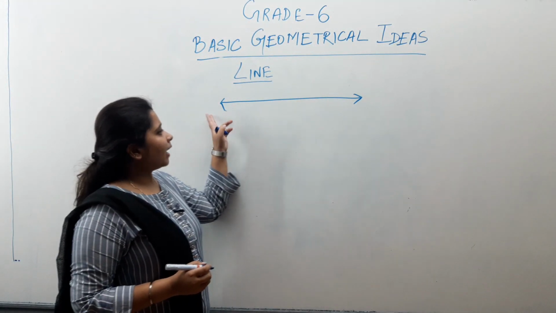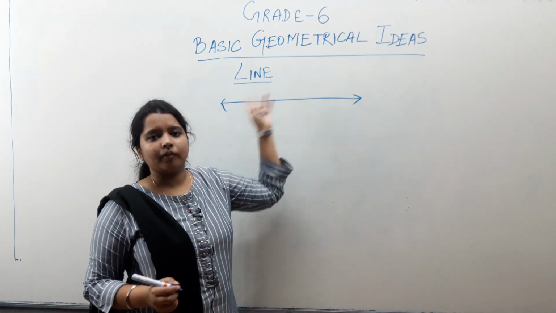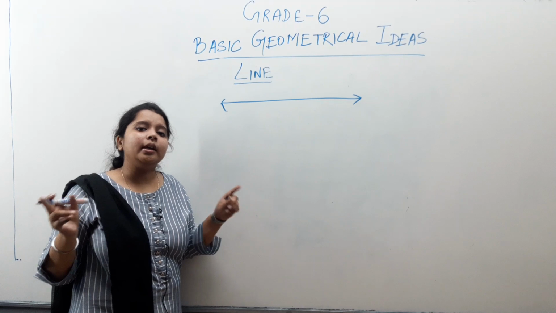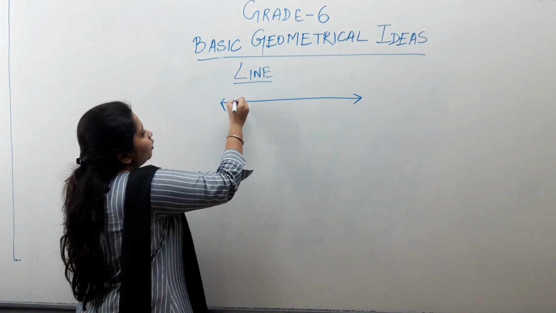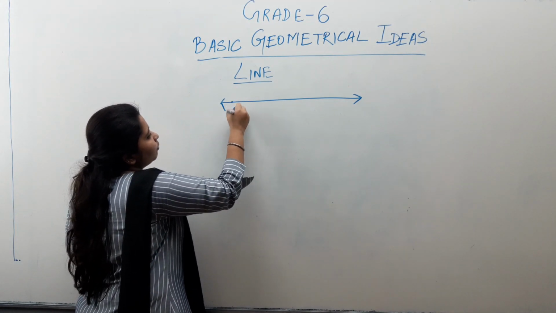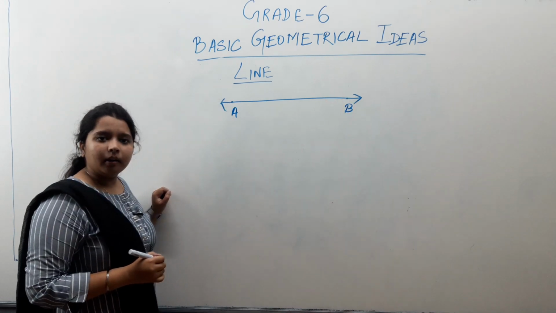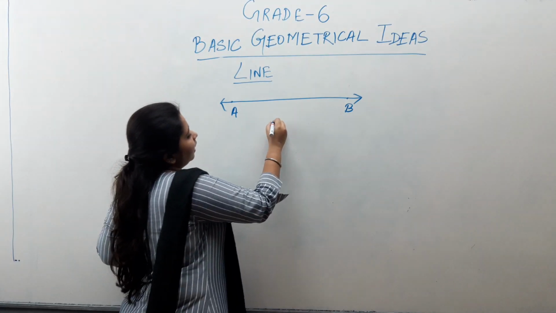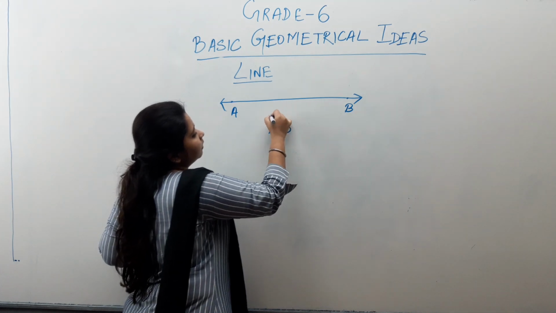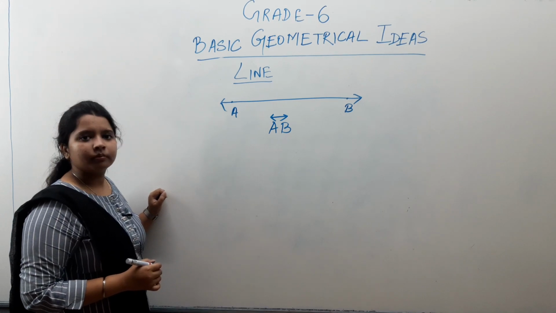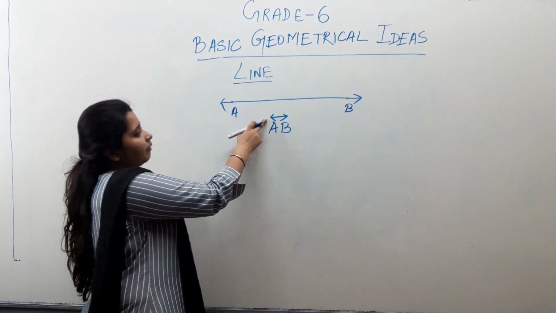That is why we give arrows on both sides. That means it goes on indefinitely in both directions. And how do we name it? We take any 2 points on this line, AB, and we write AB and give a double-sided arrow on the top. This is the symbol of a line.